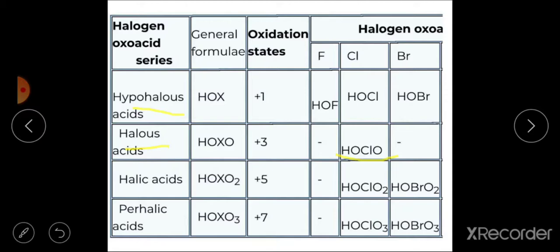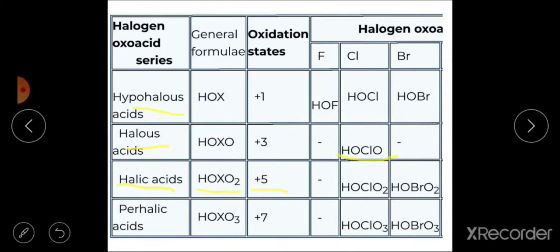Then third is halic acids. The general formula of these acids is HXO3. The oxidation state of the halogen in these acids is +5. Only chlorine and bromine form this type of acid, that is chloric acid and bromic acid, HClO3 and HBrO3.